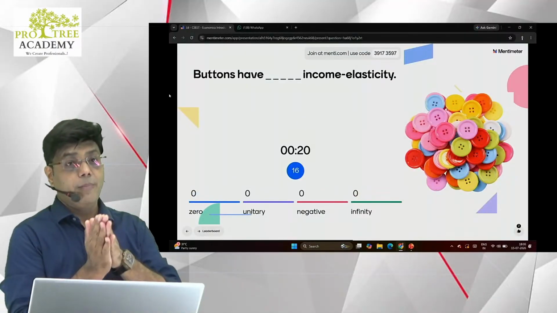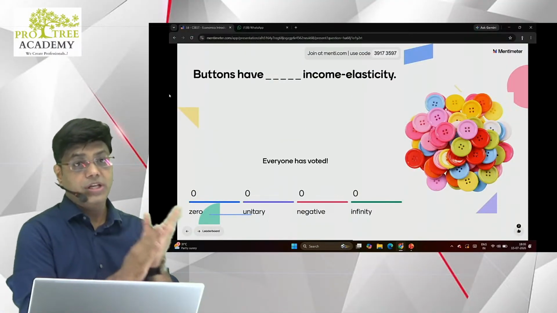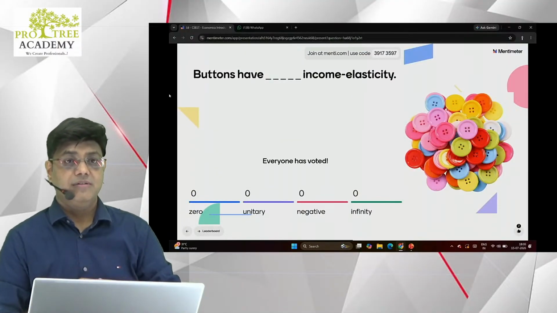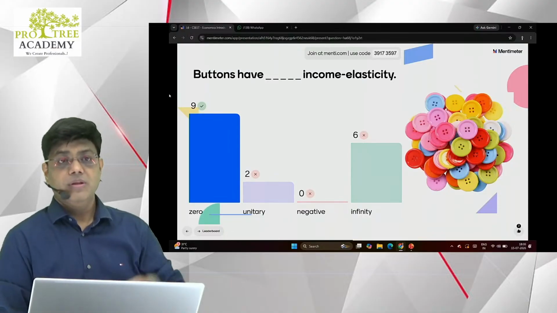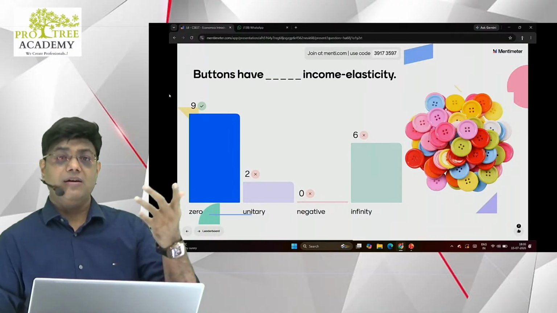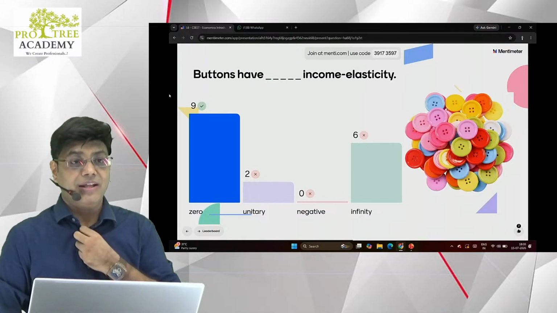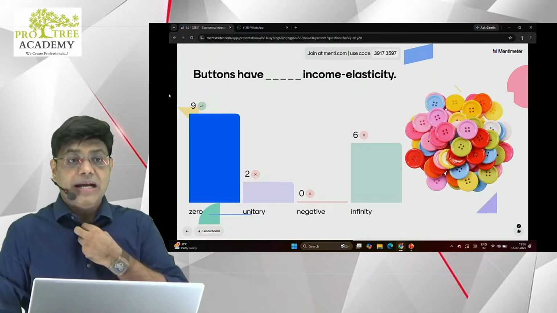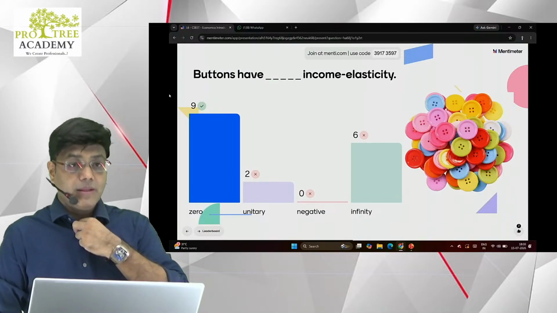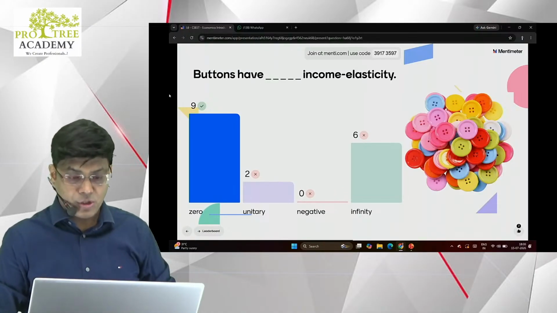So demand for buttons, when it comes to income, how is it elastic? From the income point of view, zero, because no matter how rich you are or how poor you are, if I need a button here, I'll need a button here. I'll buy it irrespective of my income. Easy question it was. Zero.